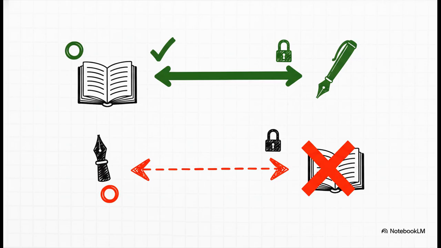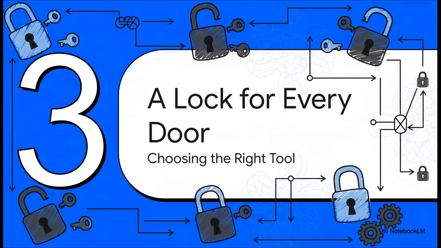Well, the solution is actually surprisingly simple, but it requires discipline. You have to set up a strict protocol, a rule. For example, everyone has to agree you always acquire the lock for the book first, and only then do you acquire the lock for the pen. If every single thread follows that exact same order every single time, a deadlock like the one we just saw becomes impossible. That's the key right there. Consistency is everything. Okay, so we know we need locks. But here's the thing. Not all locks are the same.